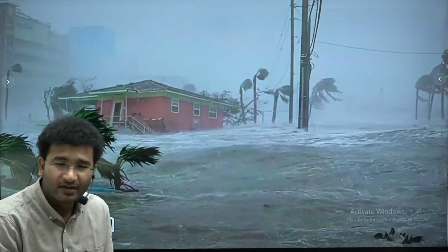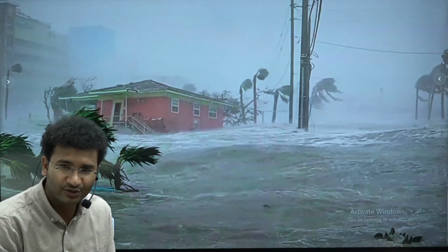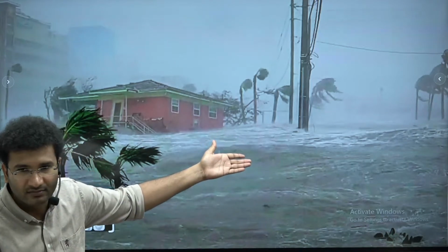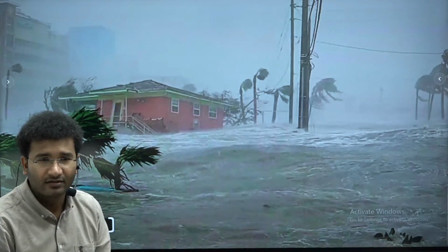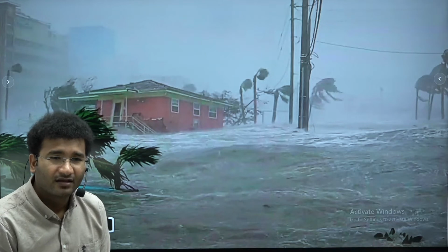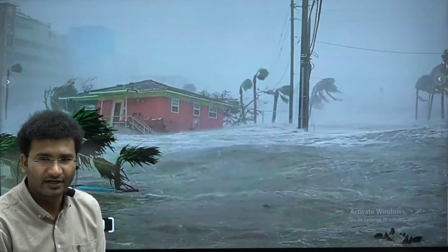Loss of biodiversity will happen. Anything else which you can recall, Rohit? Infrastructure damage, very good. There's infrastructural damage, loss of biodiversity. Next, electricity, that comes under infrastructure. Next, loss of life. Yes, that is the prime most you will get to see.